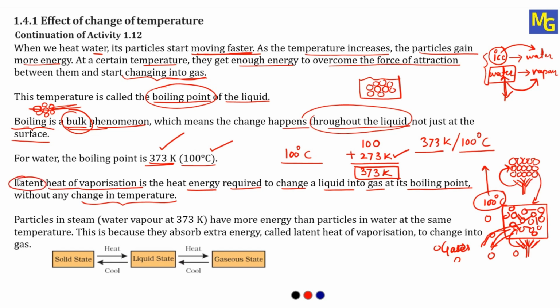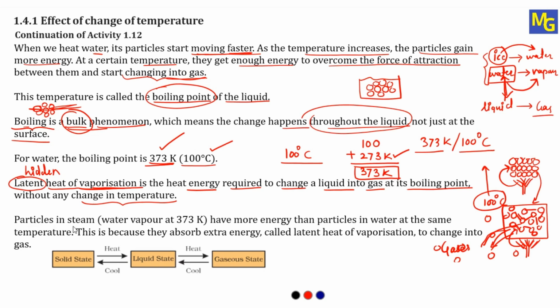As we have seen in the earlier video, latent is nothing but hidden. So whatever heat we are supplying during the boiling process, all that heat will be hidden inside. It is used to change the state from liquid to gas, so that will not increase the temperature in the thermometer. Therefore, it is called the latent heat of vaporization. Why vaporization? We are converting liquid to gas. So it is called vaporization.